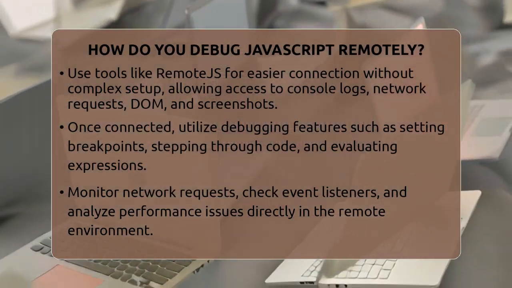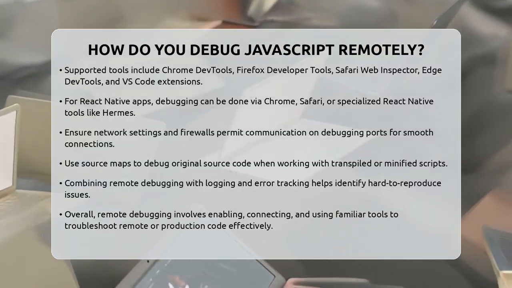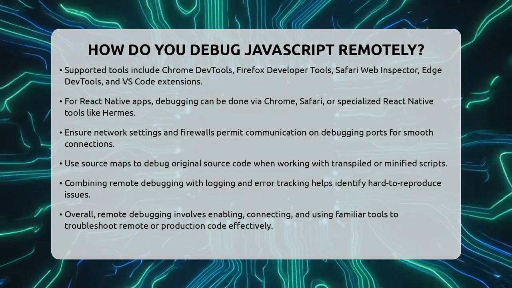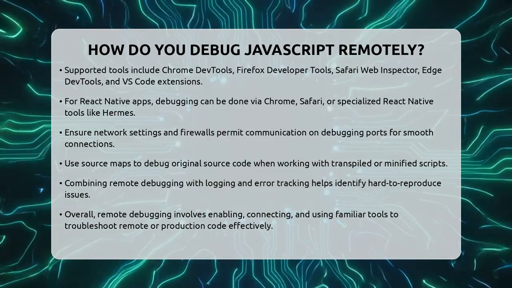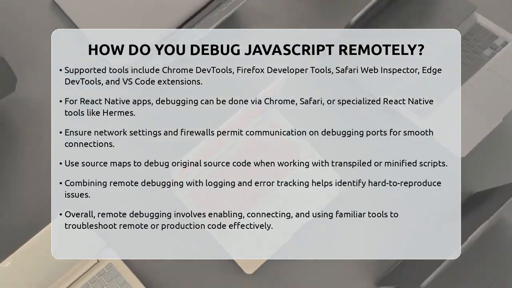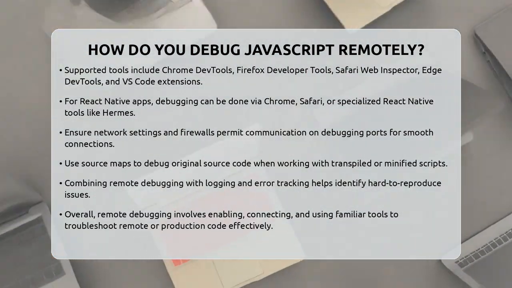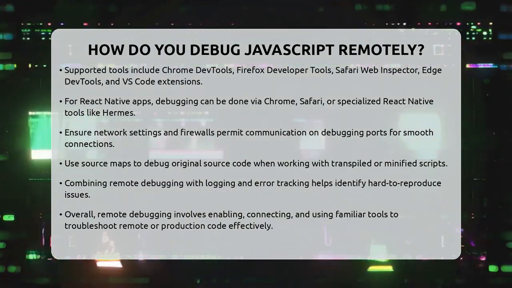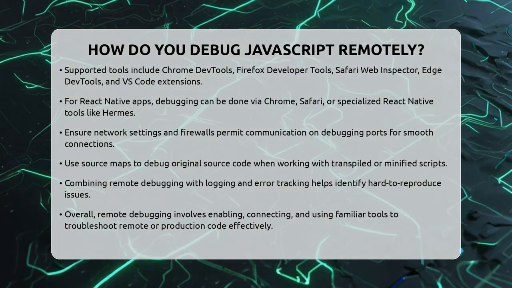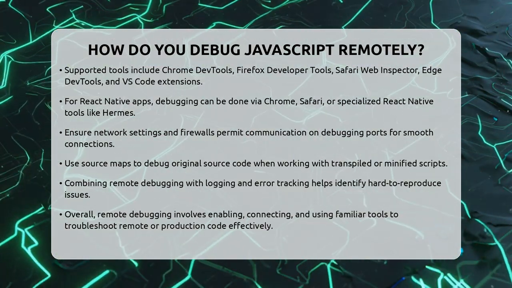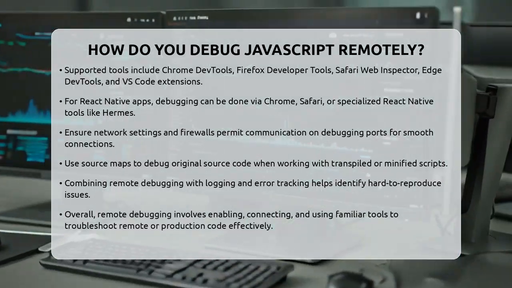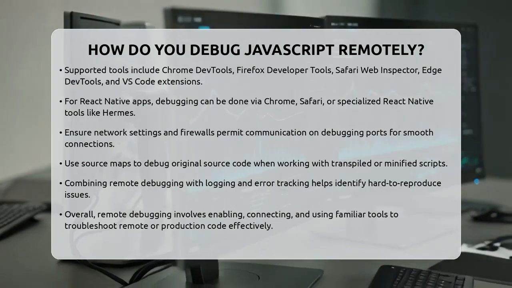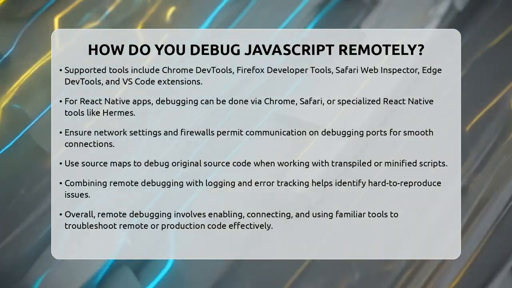To make remote debugging smooth, ensure your network allows communication on the debugging ports. Firewalls or security settings can block connections, so check those first. Using source maps is also a good idea, especially if your code is transpiled or minified. Source maps let you debug the original source code instead of the compressed version, making it easier to find bugs. Combining remote debugging with logging and error tracking tools can also help catch issues that are hard to reproduce locally.